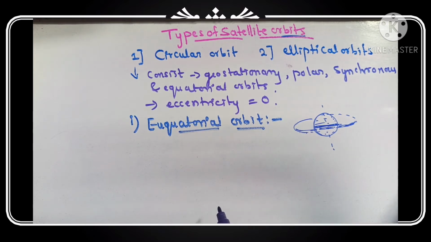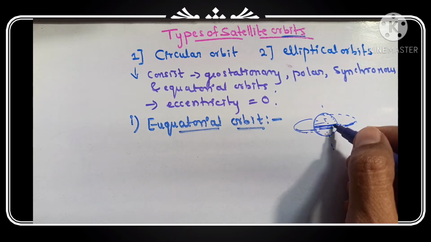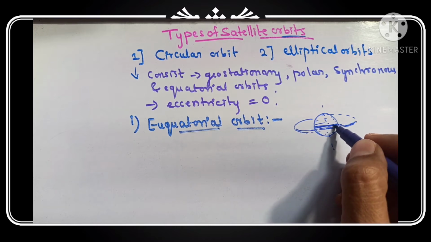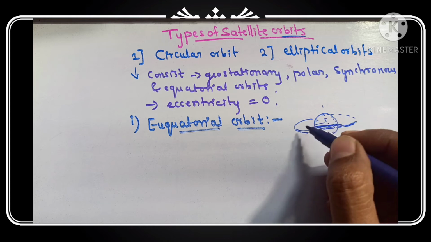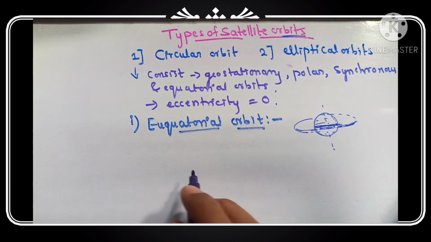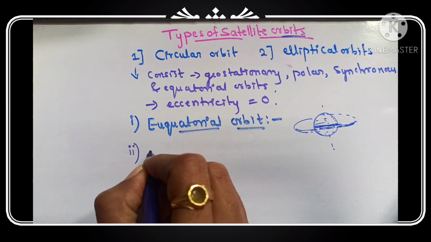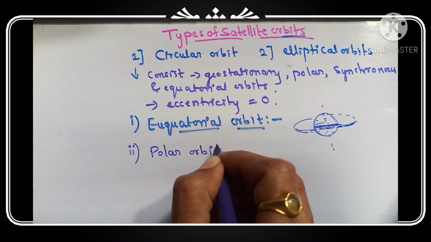To get into the equatorial orbit, a satellite must be launched from a place near the equator. We have to launch the satellite from places near the equator. Then it will move around the Earth in an equatorial orbit. This is the equatorial orbit. So the second one is the polar orbit.